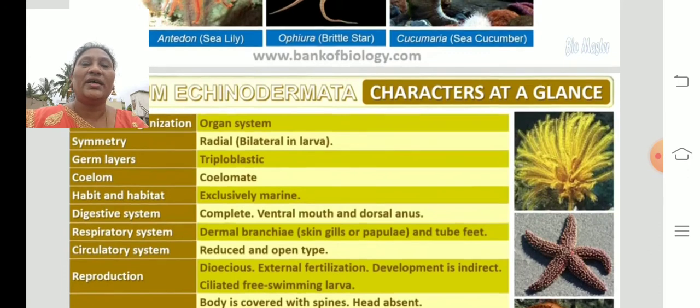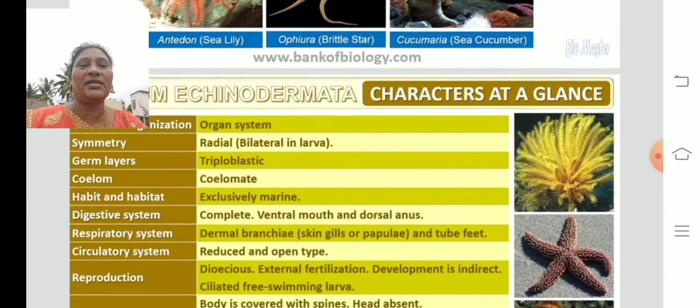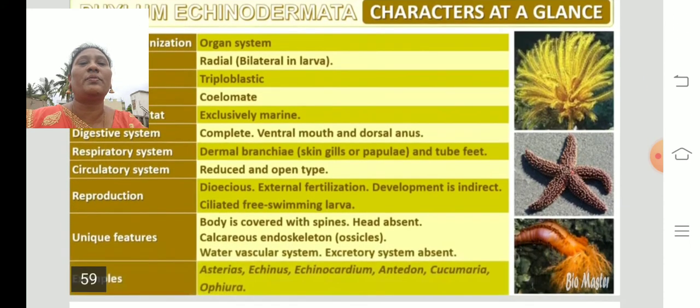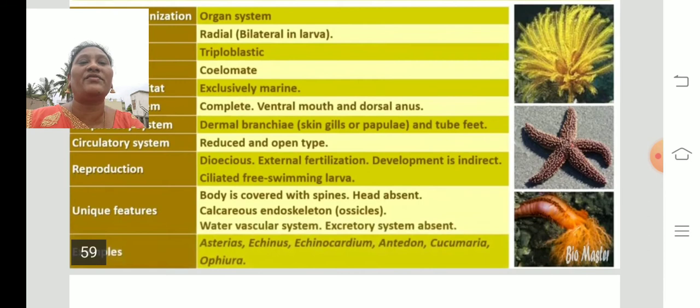Body is radially symmetrical in an adult, and bilaterally symmetrical in the larval stage. They are triploblastic, they have a true body cavity and they are exclusively marine, with a complete gut, ventral mouth and dorsal anus.